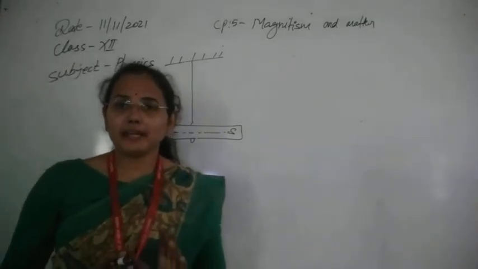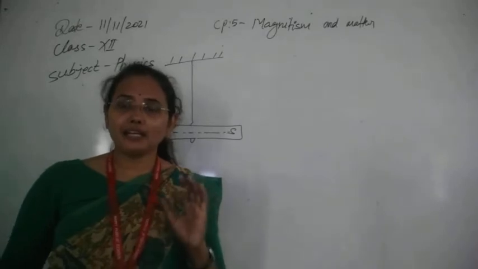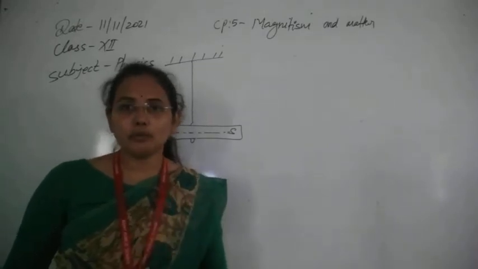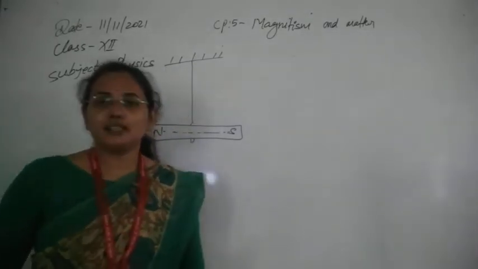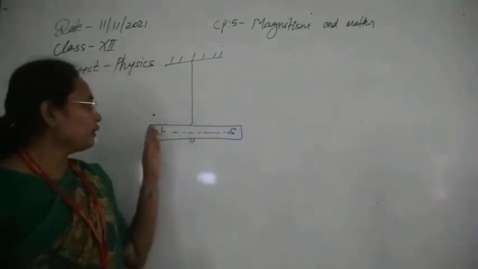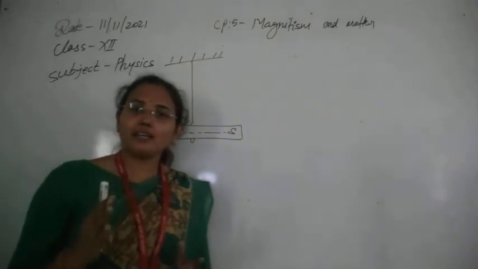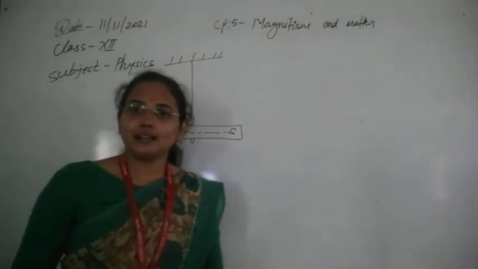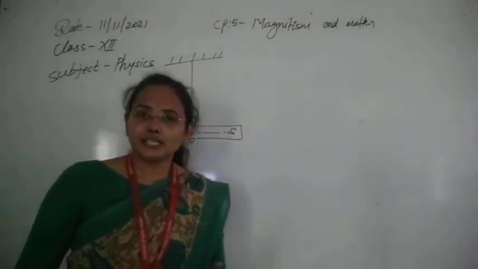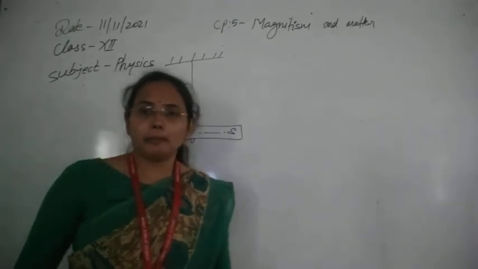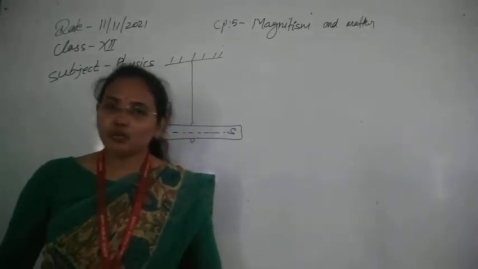Always we will get a magnetic dipole, we will not get a magnetic monopole, which means a single pole is not possible. To see whether a single pole is possible or not, you can cut the magnet into a number of parts. Every piece will again behave like an independent magnet, and you can judge it by the repulsion test. Repulsion is the property of the magnet used to test it.